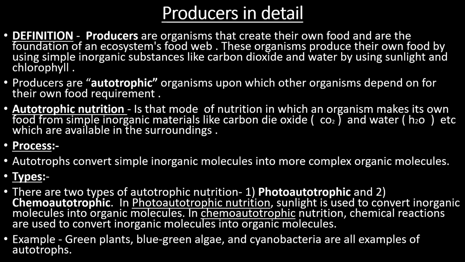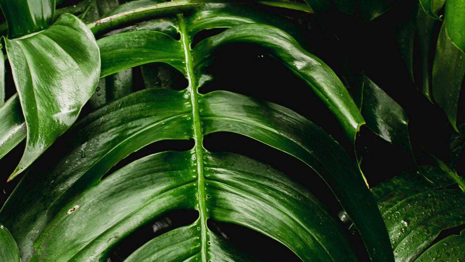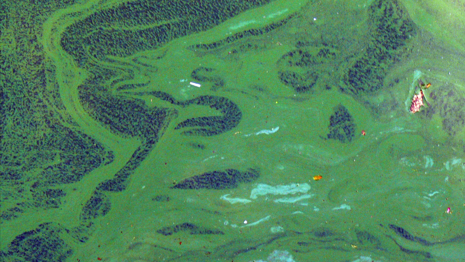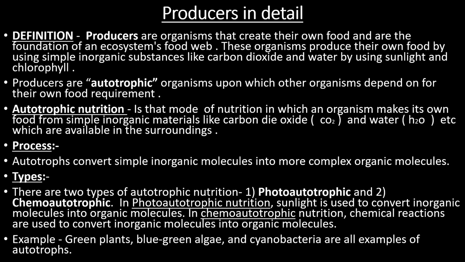In this type of nutrition, chemical reactions are used to convert inorganic molecules into organic molecules. Examples are green plants, blue-green algae, and cyanobacteria. These are the examples which perform this type of nutrition.